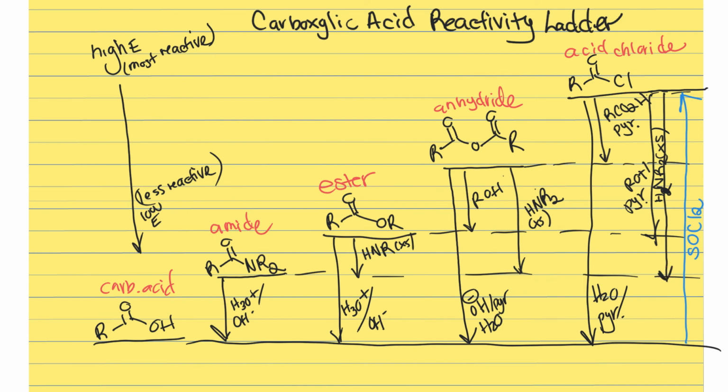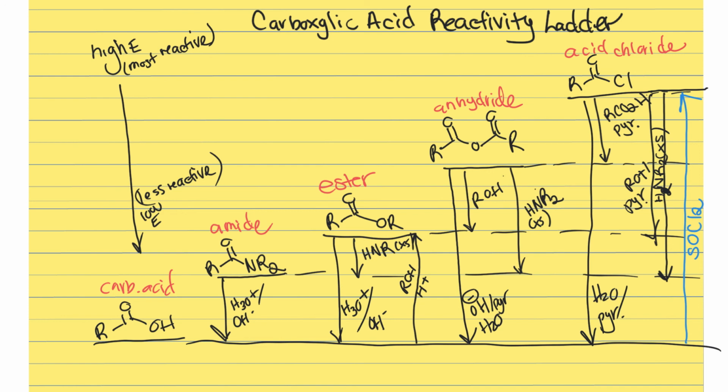Any others that we can think about that go the other direction? So yeah, there's some that are worth mentioning. Carboxylic acids have some special cases, but they can become esters, right? So they're not going to convert to an amide, but they can become esters, and they have special cases where they can become anhydrides. So I'm not going to include it here since it's a special case. But Fischer esterification: ROH and H3O plus, usually concentrated.